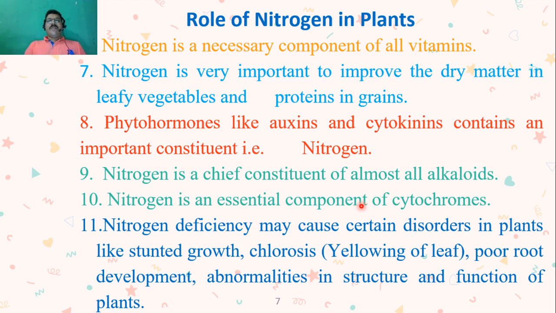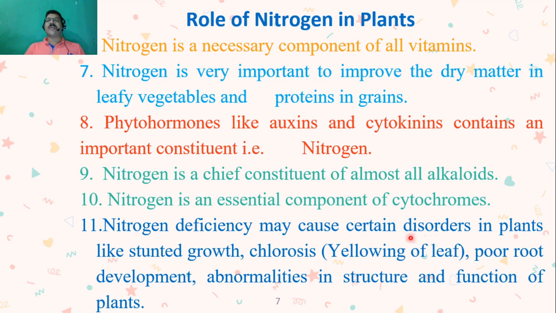Then if any plant faces nitrogen deficiency, it will cause certain disorders in plants, for example stunted growth. So due to this nitrogen deficiency, stunted growth can be seen in different plants. Another disorder will be chlorosis, that is yellowing of leaves. Due to nitrogen deficiency, the chlorophyll pigments present in the plant will die, and ultimately the plant leaf will turn yellow instead of green.